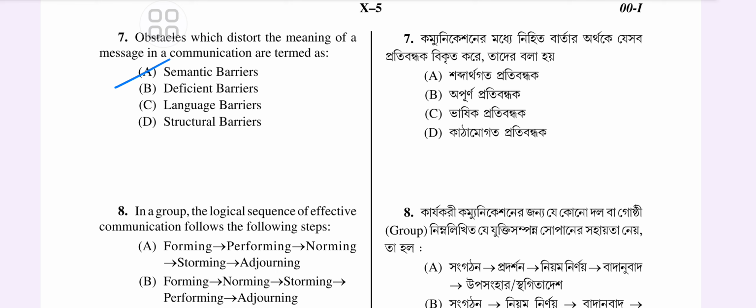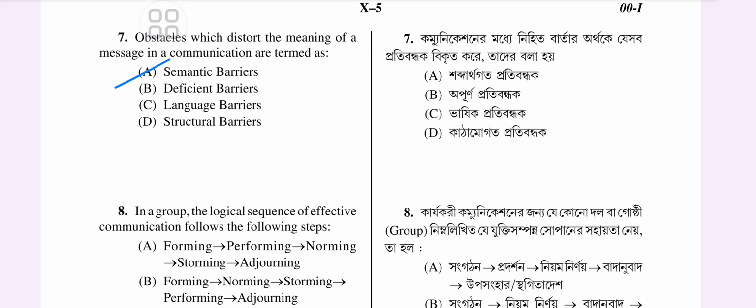Okay, language barrier, we know the concept, right? It could be considered a subset of semantic barrier, but refers specifically to challenges that arise when communicators do not share a common language or are not fluent in the language. Deficient barrier is not a recognized term in communication theory, and structural barrier generally refers to organizational or physical impediments that prevent effective communication, such as hierarchical level or physical separation, rather than distortion of meaning. So the correct answer is semantic barrier.